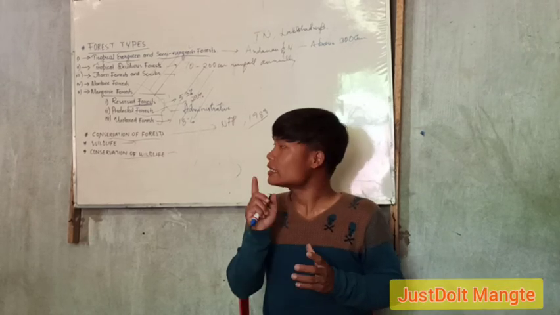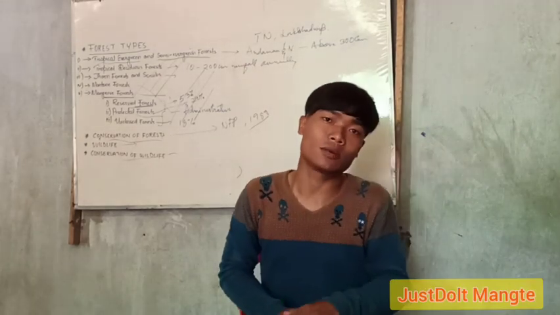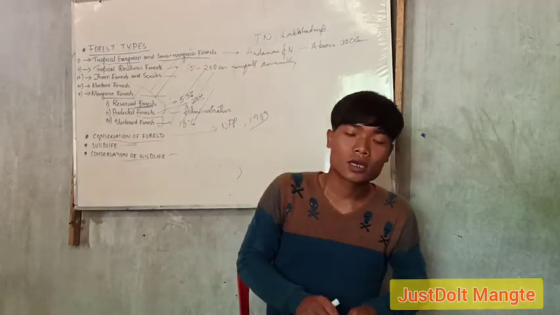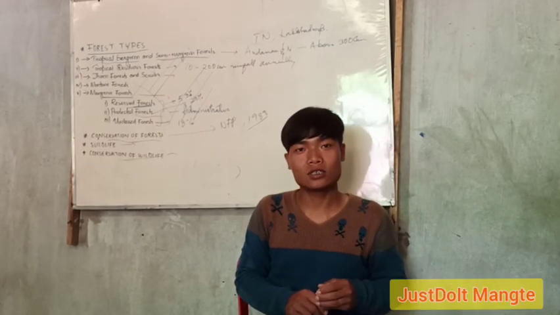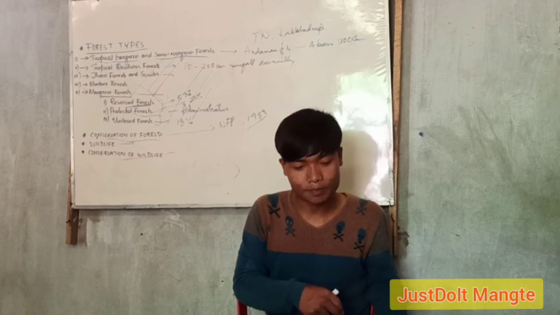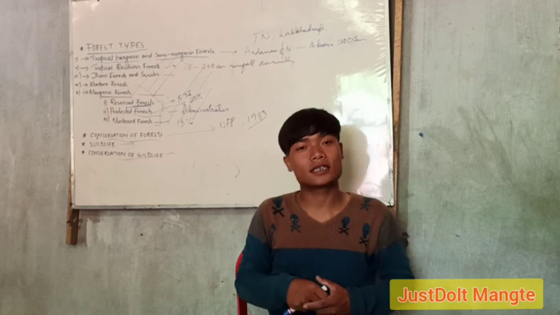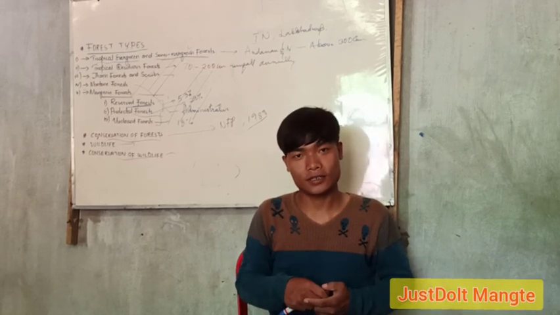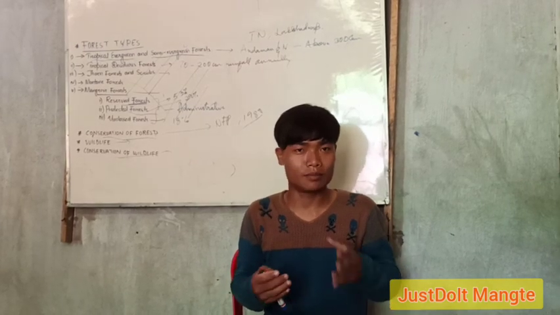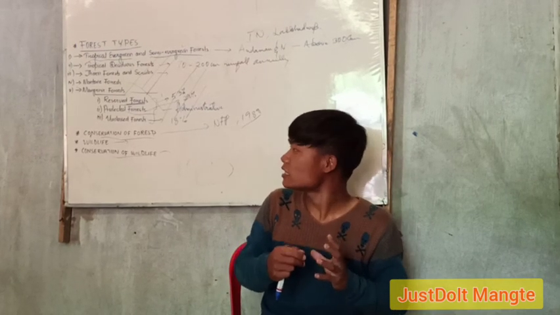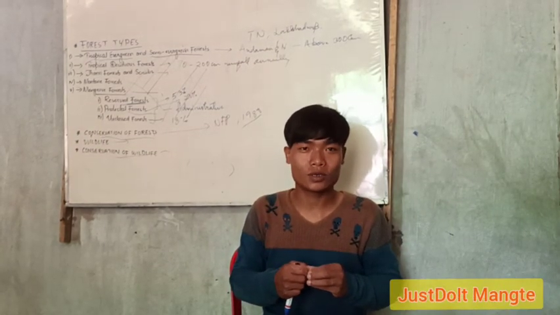In these lessons, let me give you some of the important questions which may be asked in the board examinations or which will be important for your future. Like, number one, why is conservation of wildlife necessary? Number two, why is conservation of forest the need of the hour?